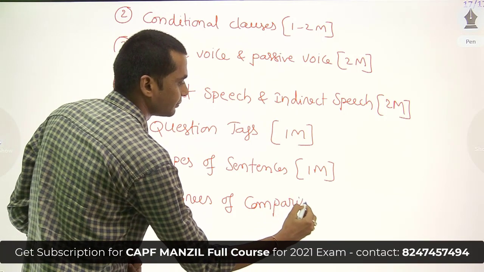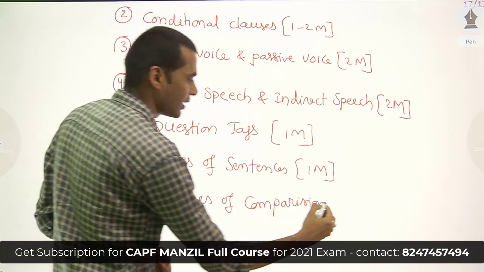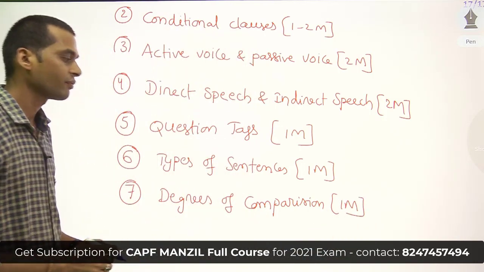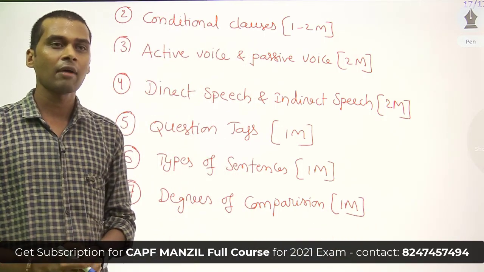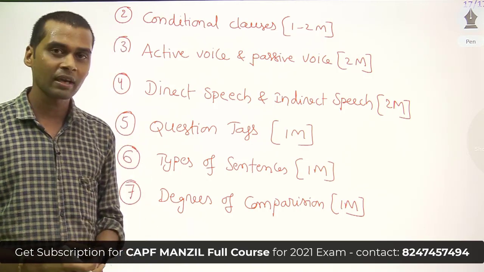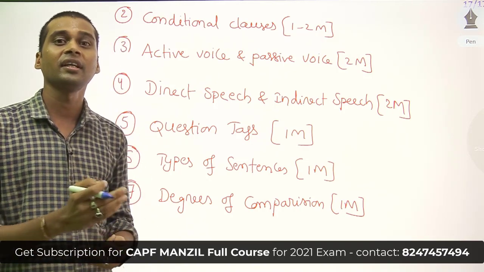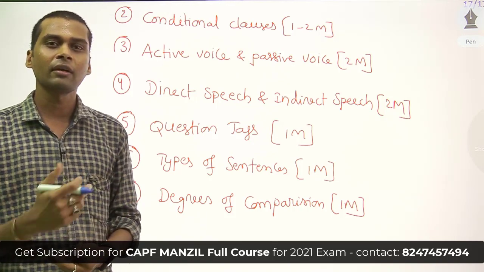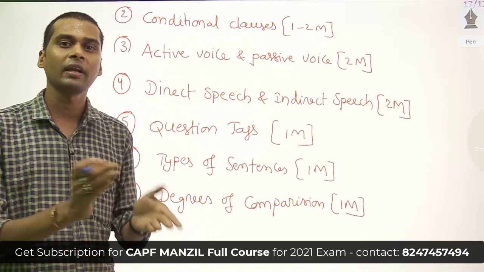Degrees of comparison. Again, it has a weightage of 1 mark. So how many degrees of comparison do we have? Maybe you have learned in your school days that we have 3 types of degrees of comparison, that is positive degree, comparative degree, and superlative degree. Again, you are asked to change it from positive to comparative to superlative, or superlative to positive.